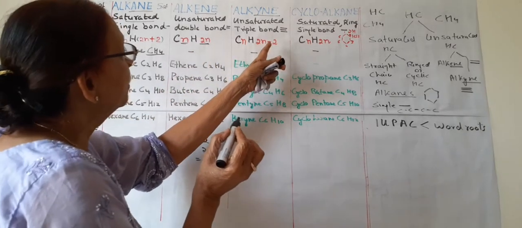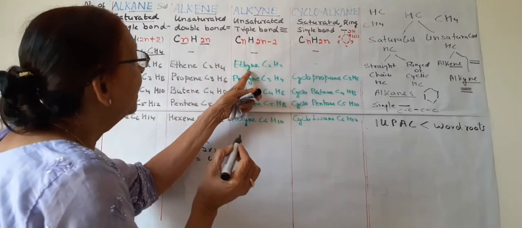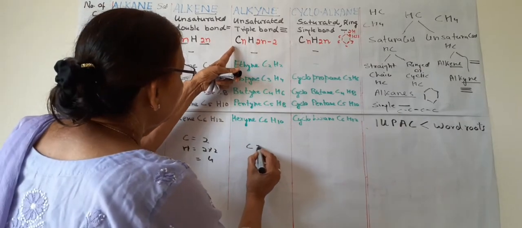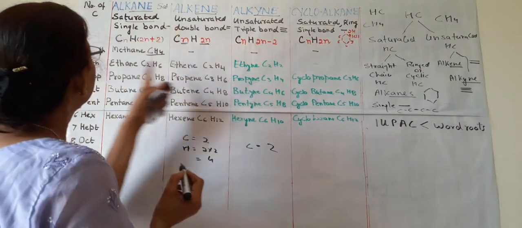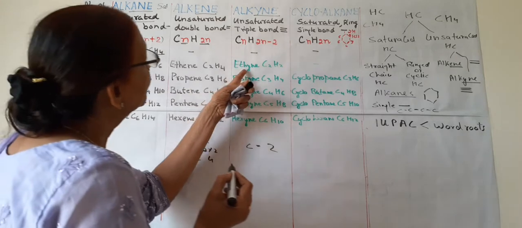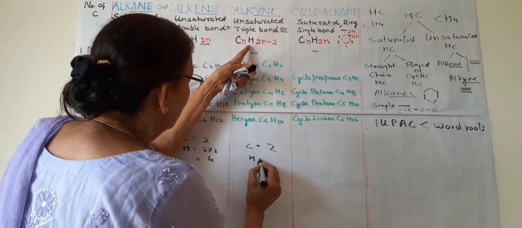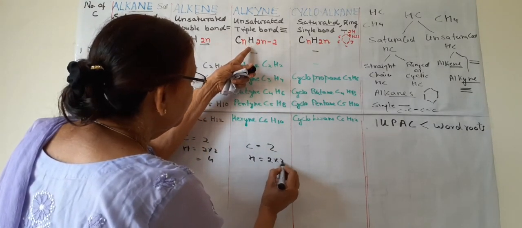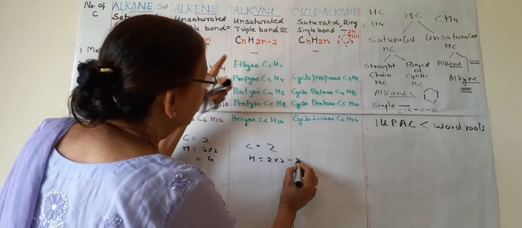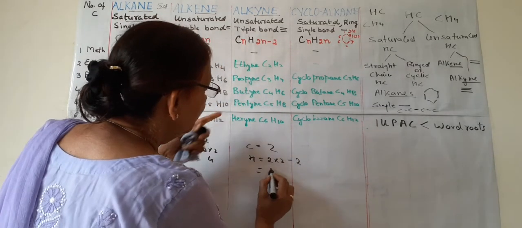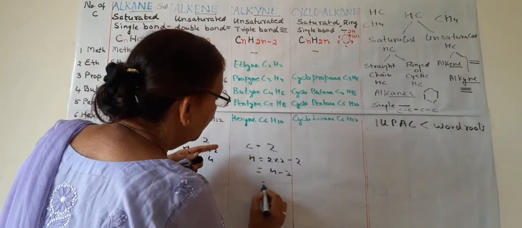Likewise, we also solve this like ethyne. Carbon is 2, because eth means 2. So 2 carbons, and what is H? H is equal to 2 into 2 minus 2. So 2 into 2 is 4, minus 2, is 2.